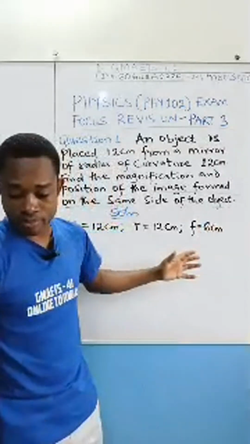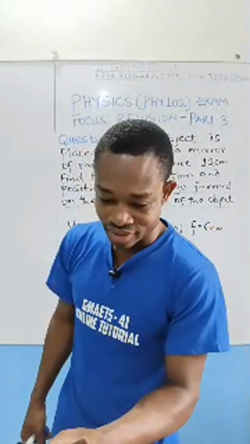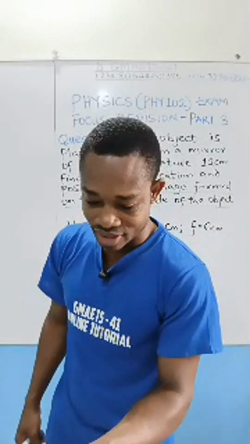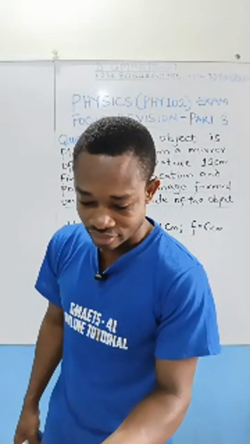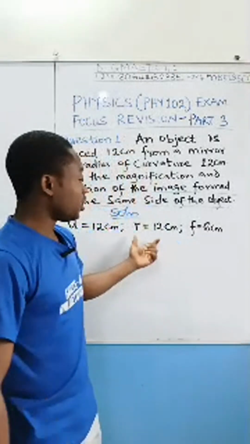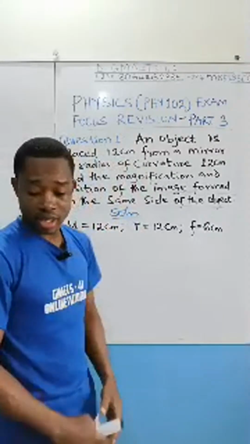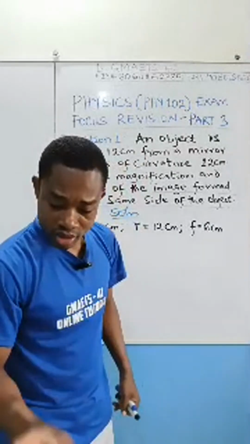Focal length is simply the radius of curvature divided by 2. I explained that concept in the main class where I taught this.